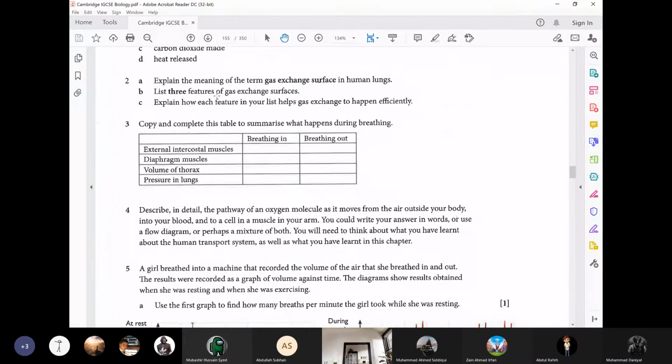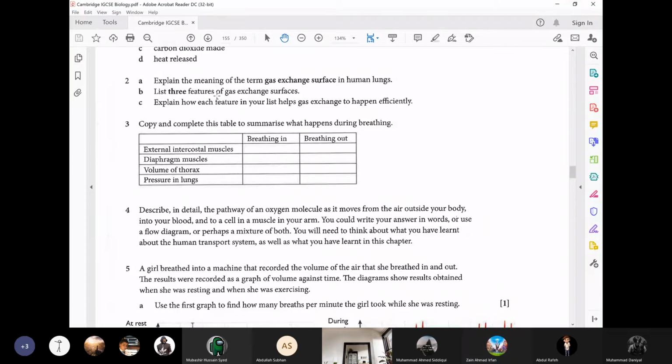Boys, next question is: list 3 features of gas exchange surface. Sir, I taught you this: the gas exchange surface is one cell thick. The capillaries are also one cell thick. So the oxygen has to diffuse in and out through two layers, and it has a large surface area. Very good.